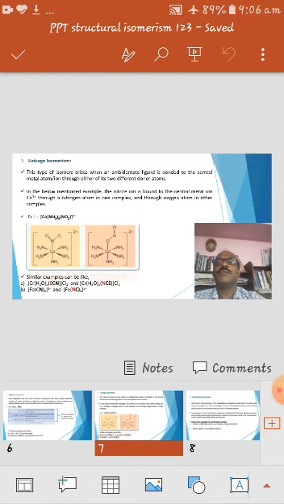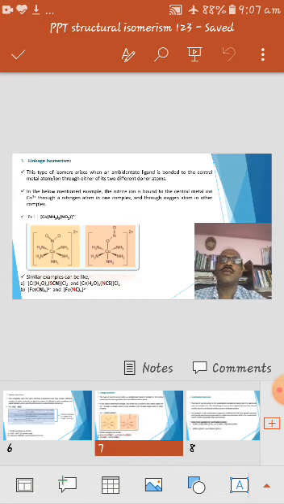Let's take one good example. I mentioned one example here, the cobalt ammine nitrite complex. And you see two structures given below in the slide. In the first structure of the complex, the nitrite ion is bound to the metal ion, that is cobalt 3 plus, through a nitrogen atom.